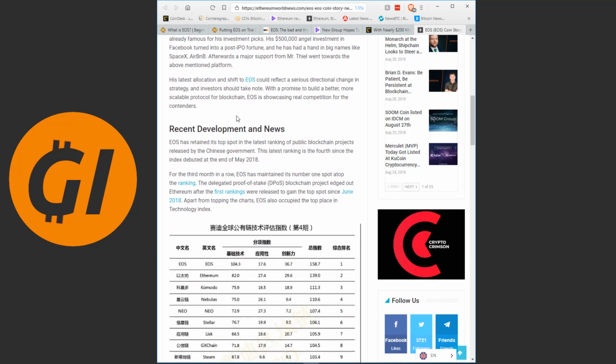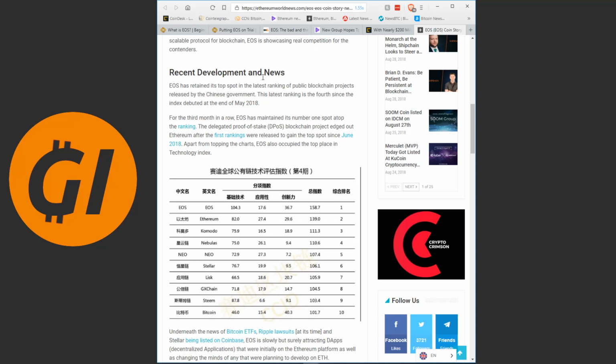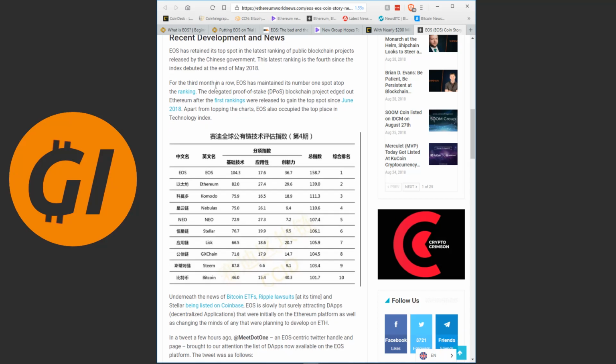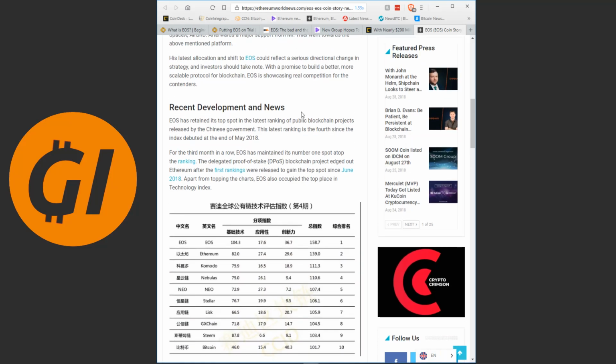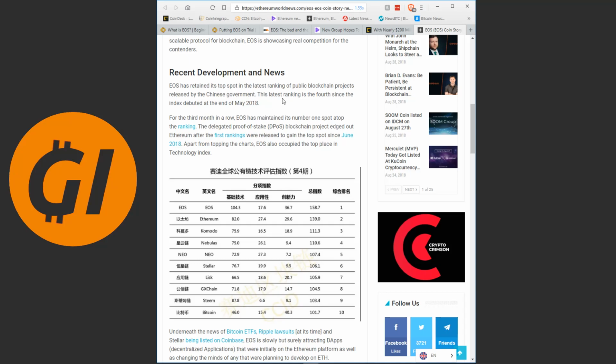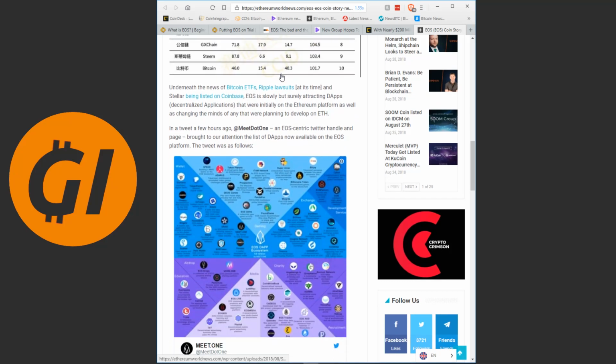Still, I think EOS will make it big, and we have one article from Ethereum World News here that also cites some things that should give us hope. For instance, there's a Chinese ranking for the technology behind individual crypto projects. Let's read this out. EOS has retained its top spot in the latest ranking of public blockchain projects released by the Chinese government. This latest ranking is the fourth since the index debuted at the end of May 2018. For the third month in a row, EOS has maintained its number one spot. The delegated proof-of-stake blockchain project edged out Ethereum after the first rankings were released to gain the top spot since June. So this rating project is saying EOS is the best cryptocurrency from a technical level.